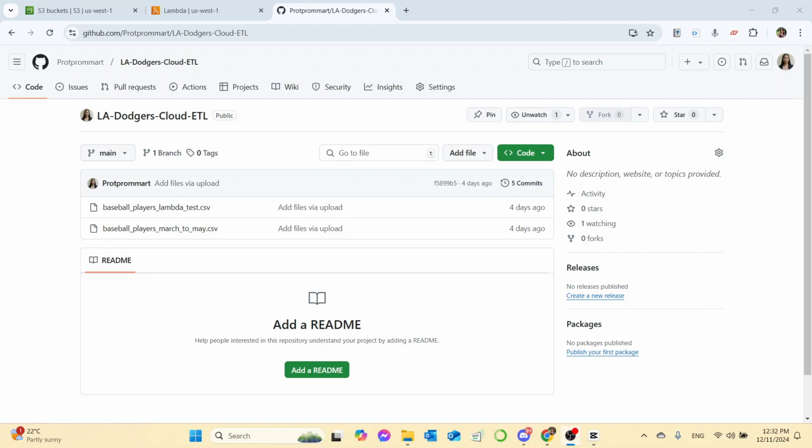For the data of this demo, you can go to my GitHub, Waree Protprommart, and into my project LA Dodgers Cloud ETL, where you can find 2 CSV files. There is the baseball player lambda test, which consists of 3 records. I use it to test the Lambda function, simulating streaming to Kinesis. And another one is the baseball players March to May CSV file, which has all records of LA Dodgers batter statistics from March till May in 2024.